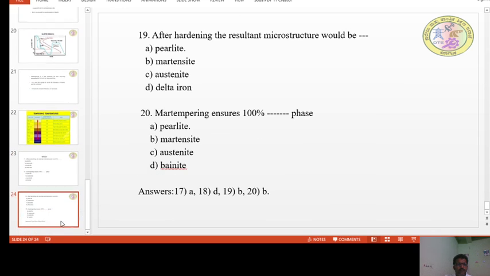And then after hardening, the resultant microstructure would be pearlite, martensite, austenite, or delta iron. Since the process is hardening, the phase is martensite. Martempering ensures 100% of dash phase. Here is once again the martensite, and I have given the answers here.